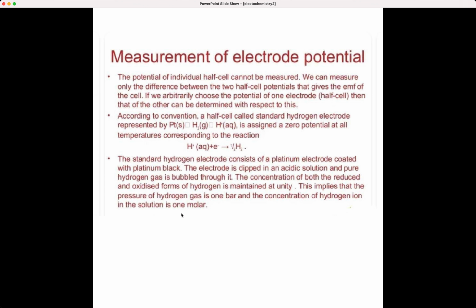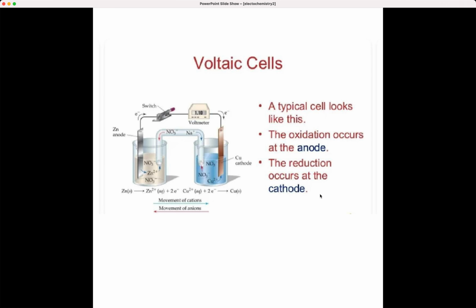Okay. Now, we will move on to the voltaic cell. There are so many types of cells, voltaic cell, galvanic cell and all that. Now, what is a voltaic cell? A typical cell looks like this. Always oxidation will happen at the anode and reduction will happen at the cathode.